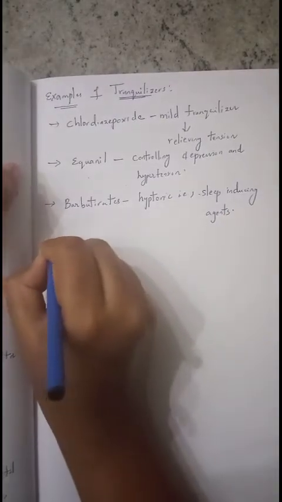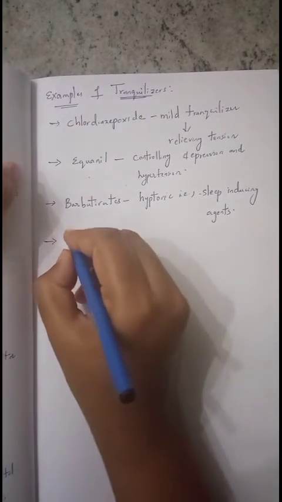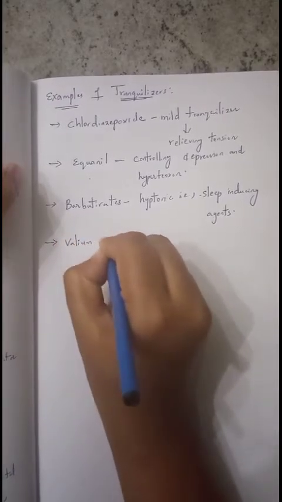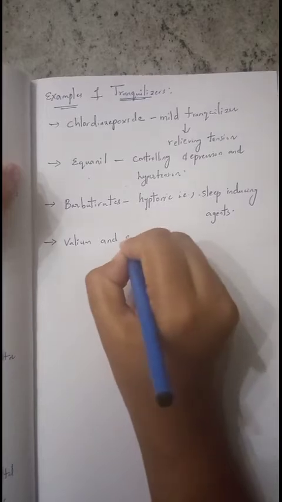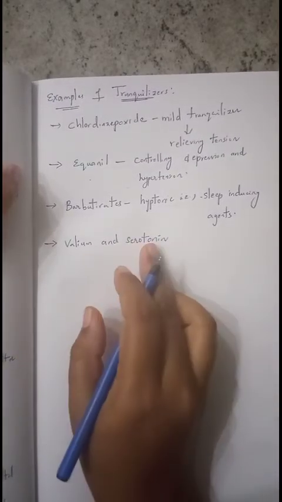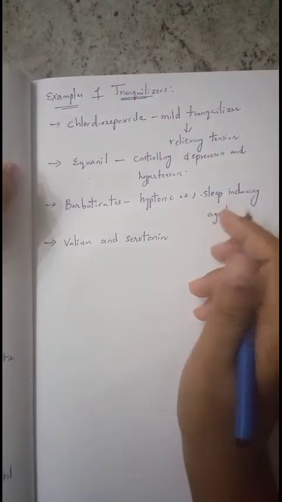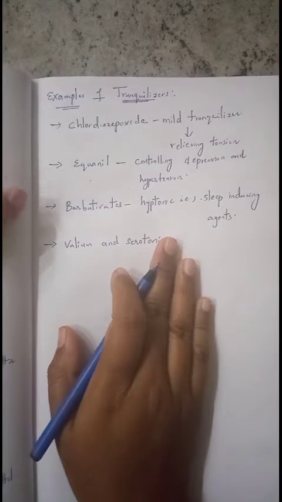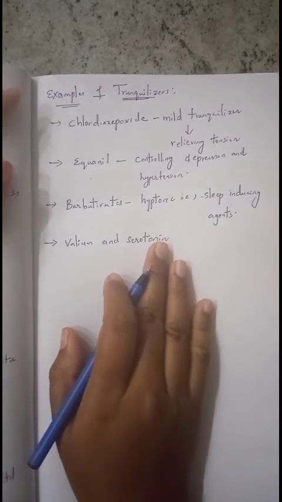And another type of tranquilizer is Valium and serotonin. Valium and serotonin are also used as tranquilizers. So these all are examples of tranquilizers. They are used for different types of purposes.